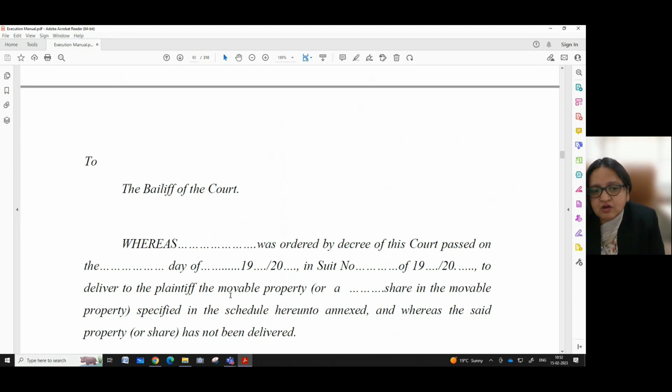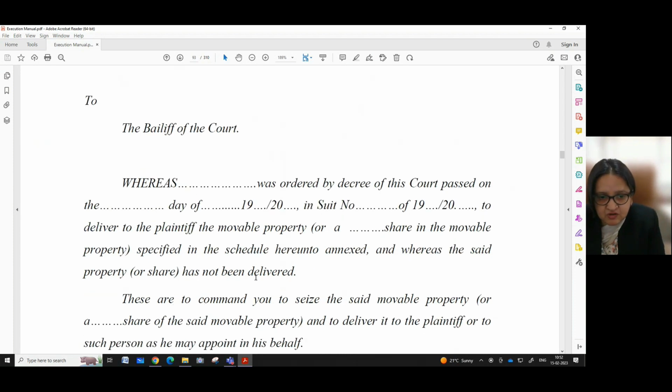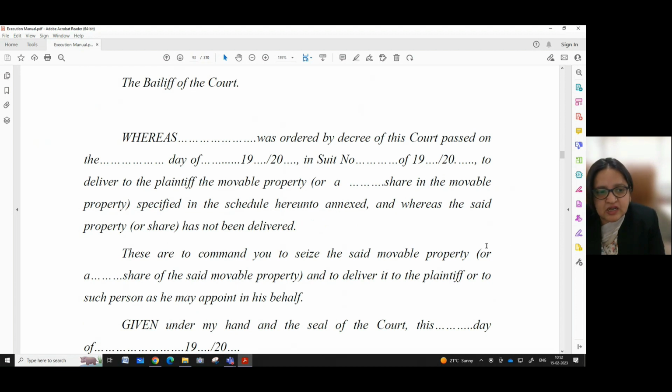to deliver to the plaintiff the movable property or a dash share in the movable property. Here we have to write the share of the movable property which the plaintiff or the decree holder is entitled to, specified in the schedule hereunto annexed, and whereas the said property or share has not been delivered, these are to command you to seize the said movable property or a dash share, the share which the plaintiff or decree holder is entitled to, we have to write here, of the said movable property, and to deliver it to